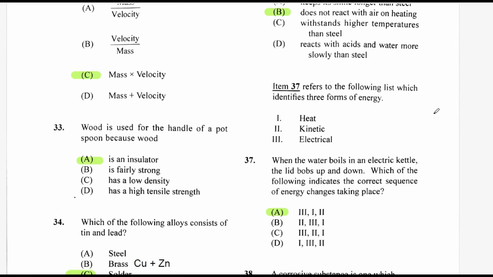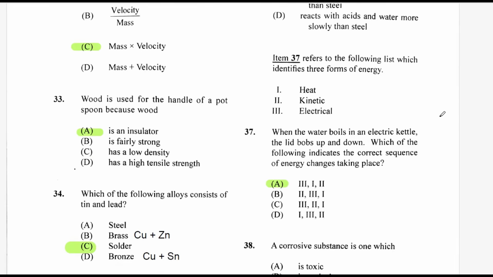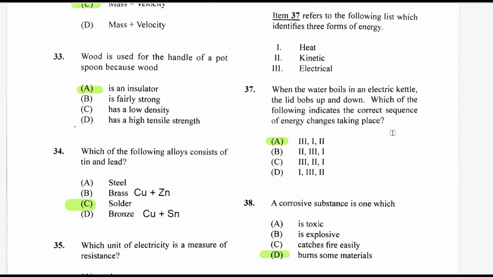But now we're moving on to 37. Item 37 refers to the following list, which identifies 3 forms of energy: heat, kinetic, electrical. When the water boils in an electric kettle, the lid bobs up and down. Which of the following indicates the correct sequence of energy changes taking place? So we need the electricity first, the kinetic energy last. So 1, then the heat, move the lid. So it's 3, 1, 2, that's A.